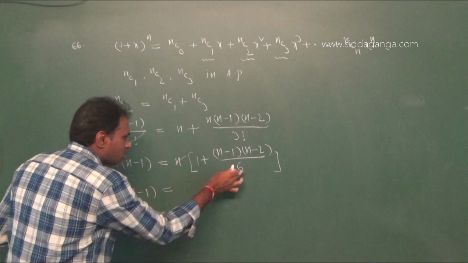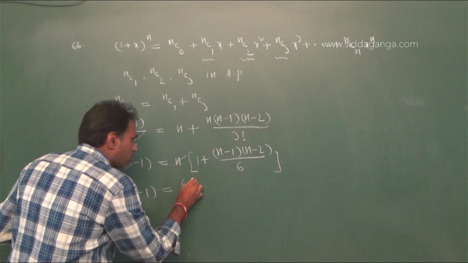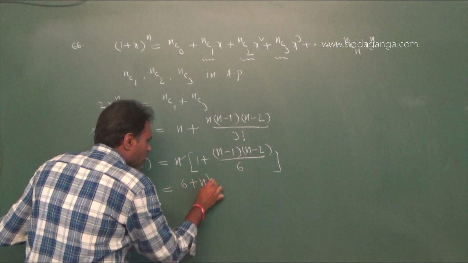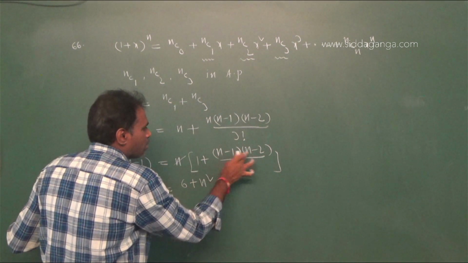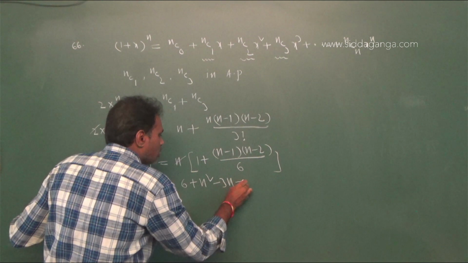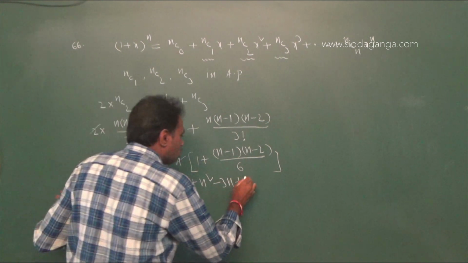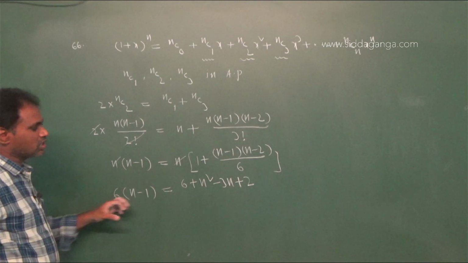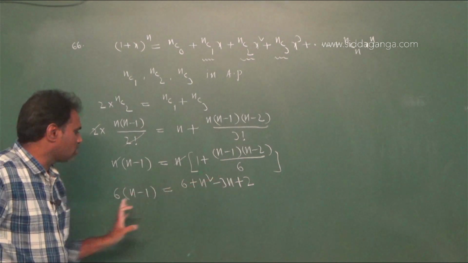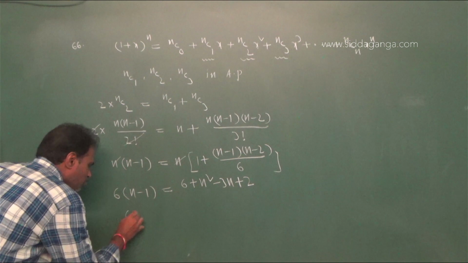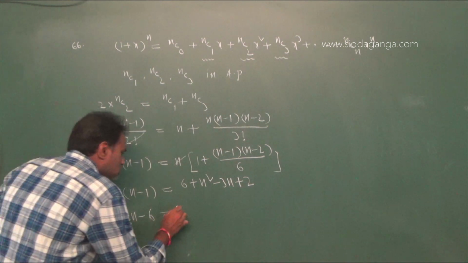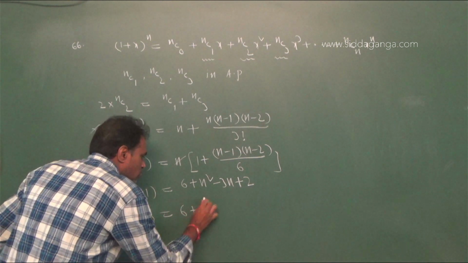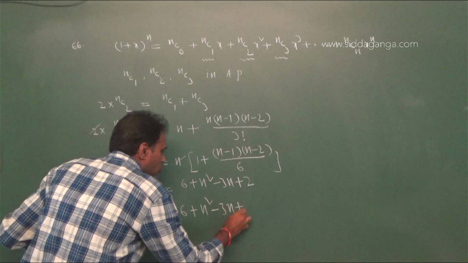take LCM here, 6 into 1, 6 plus n into n square minus 2n minus n, that is minus 3n, plus minus 1 into minus 2, that is 2, divided by 6. That 6 write left side, that denominator 6 write left side, that is 6n minus 6 equals 6 plus n square minus 3n plus 2.